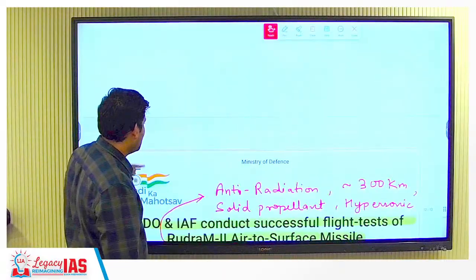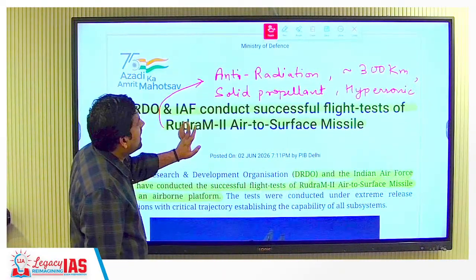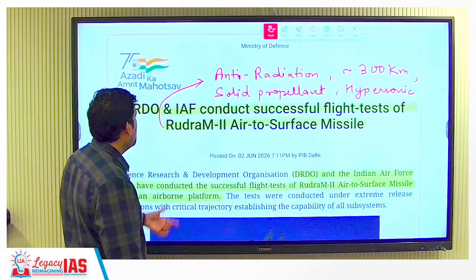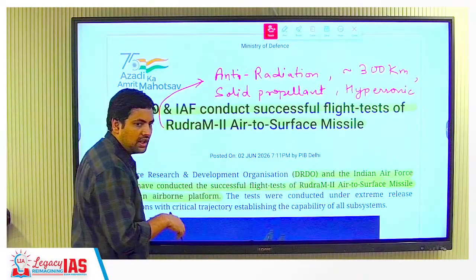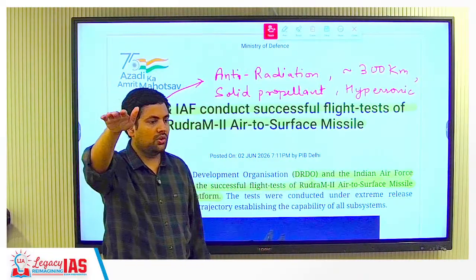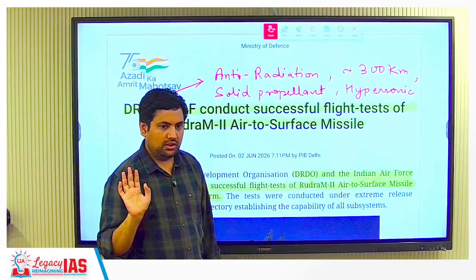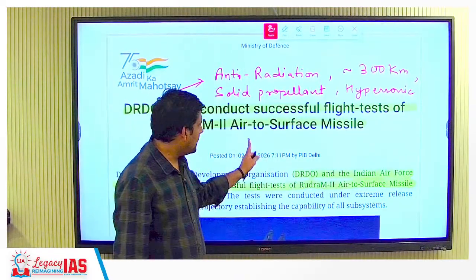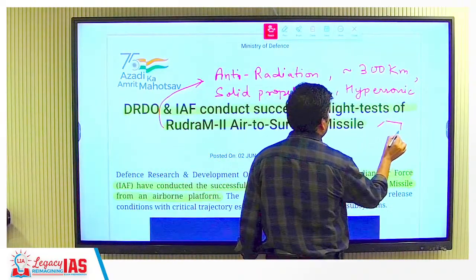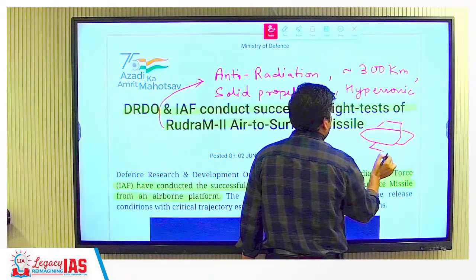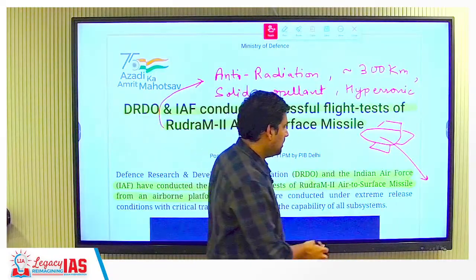Last is this, nothing much, very easy. This is DRDO and IAF conducting a successful flight test of the Rudram 2 air to surface missile. Air to surface, you understand? Let's say I am going on an aircraft, from the air I am dropping it on the surface. Surface means on earth. This is air to surface. So it will look something like this: if this is an aircraft, it will drop the missiles like this on the ground.